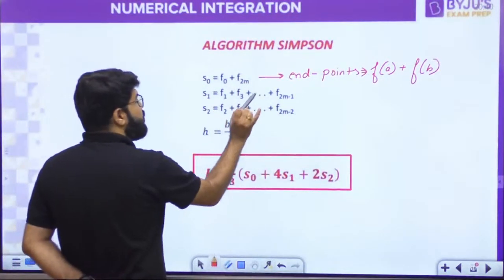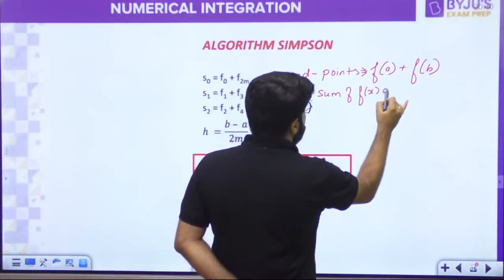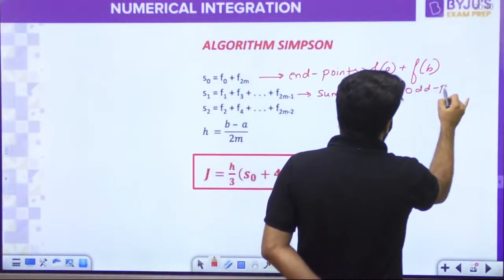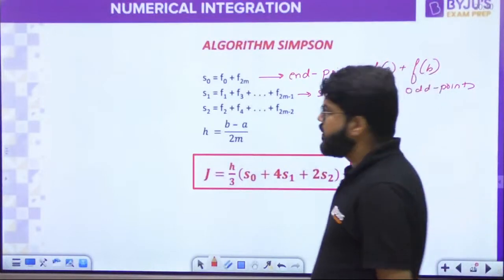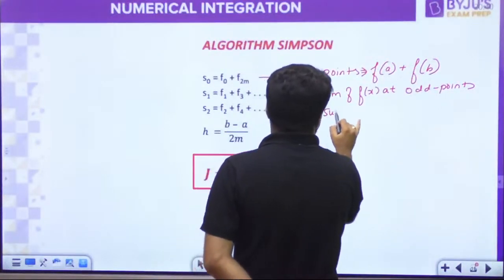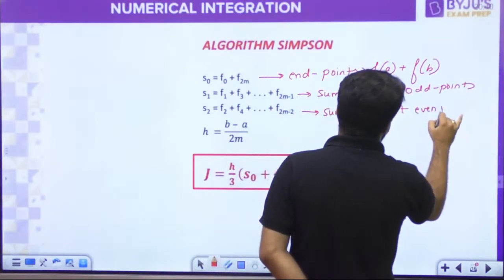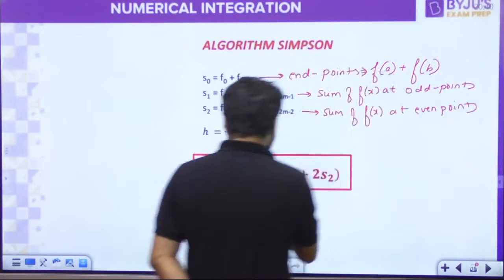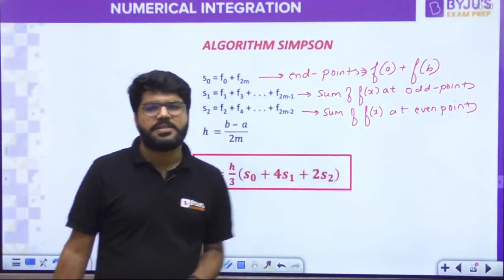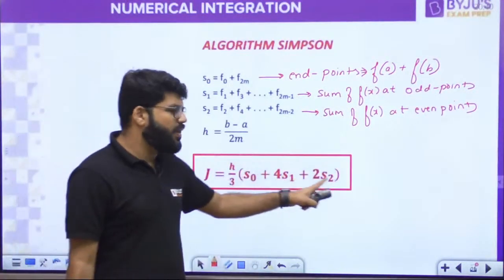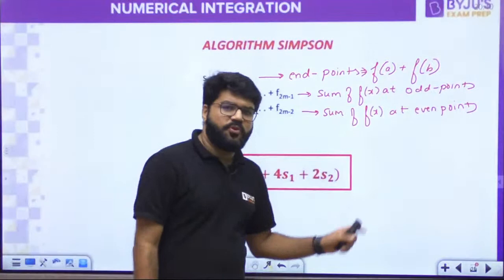Then what is S1? Sum of the function values at all odd points, that is f(x1), f(x3), etc. Then S2 is the sum of f(x) at all even points, f(x2), f(x4), etc. h is the subinterval size. h by 3, S0 plus 4S1 plus 2S2. Just remember the code 142. That is the formula.